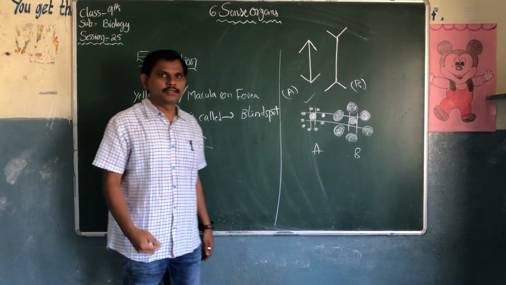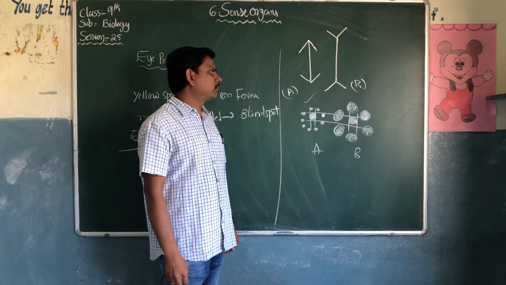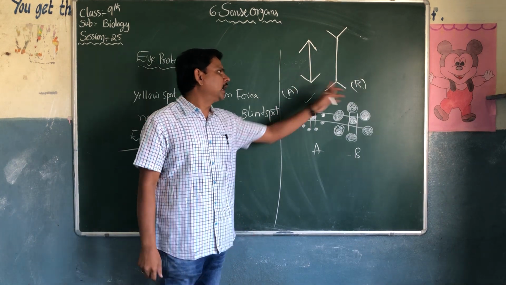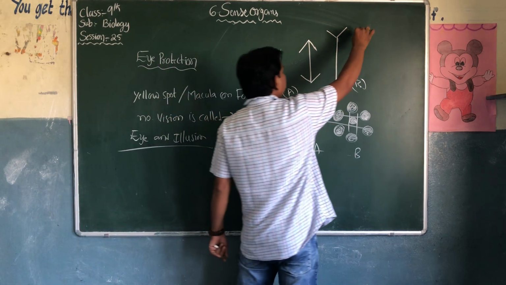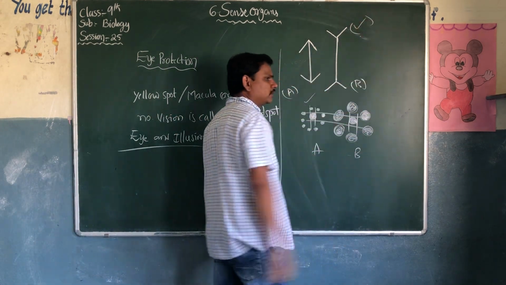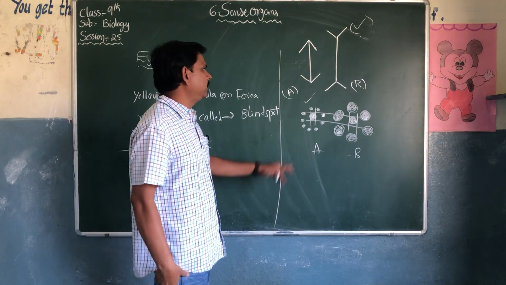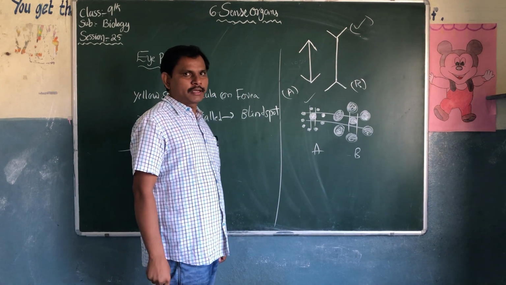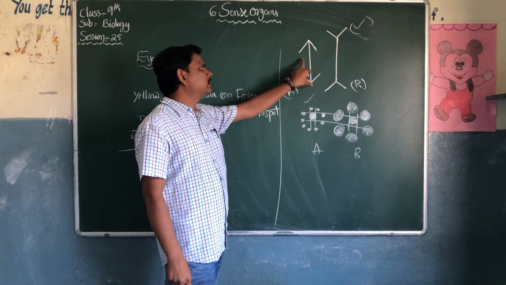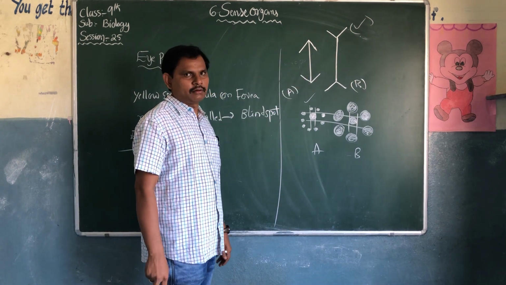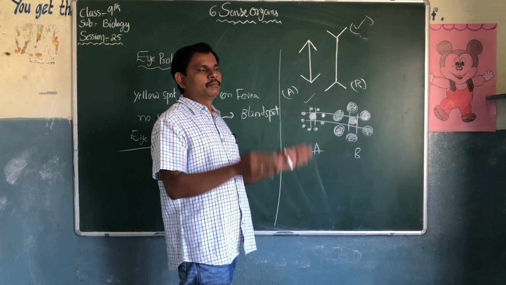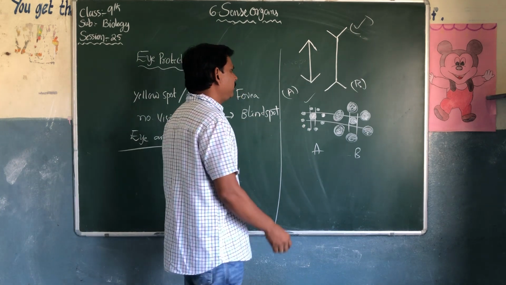Which one has more length? Actually we say B is longer, because A looks smaller than B. But that is not correct. Our illusion is not correct. Both are the same in size.